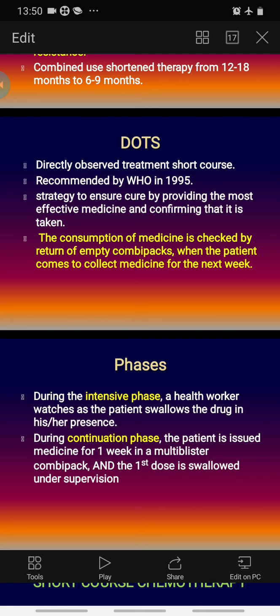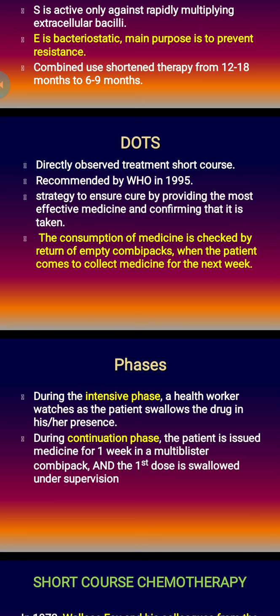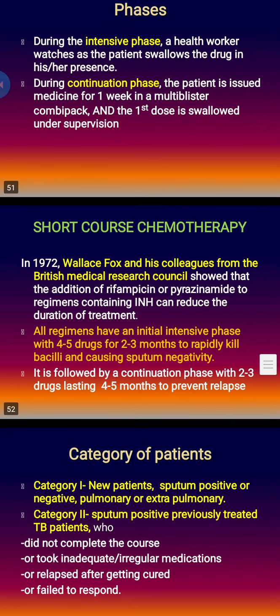During the continuation phase, the patient is issued medicine for 1 week in a multi-blister combi pack, and the first dose is swallowed under supervision. In the intensive phase, at least 4 drugs are given, directly observed, and in the continuation phase the number of drugs is a little less than in the intensive phase, because the main aim is to prevent relapse.